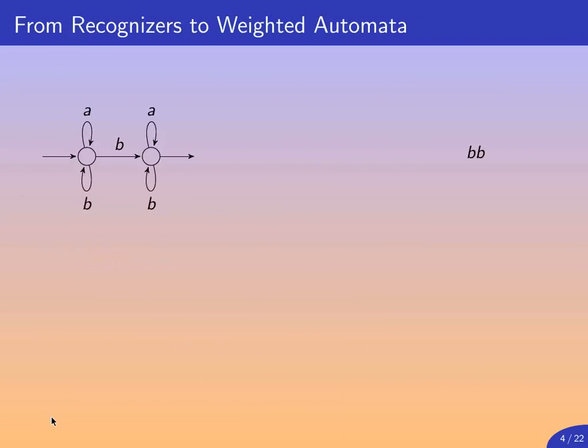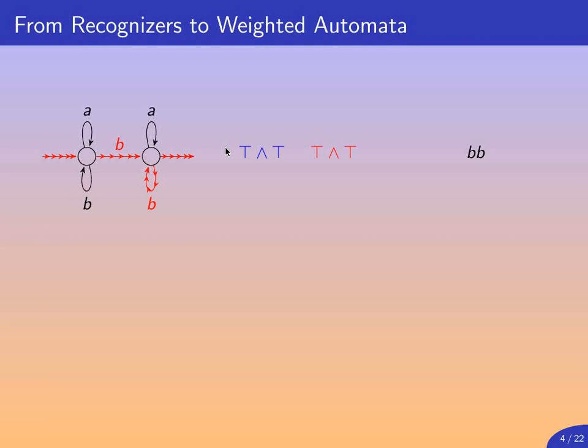Even before starting to speak about types, let's speak about automata in general. And even before speaking of weighted automata, it is convenient to go back to unweighted automata and speak about computations and how they generalize to the weighted case. How do we recognize the string BB on this automaton? Well, we have two paths. The first one remains in the first state when recognizing the first letter B, and then goes to the second state and then accepts. So in a sense we can say that we compose the true value and the true value with an AND, because we need to recognize a letter at each transition.